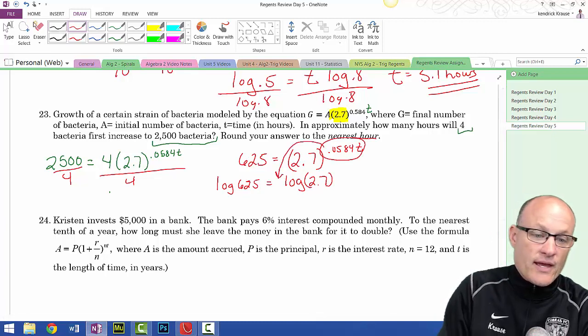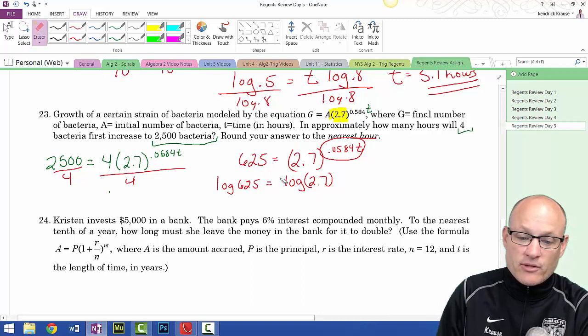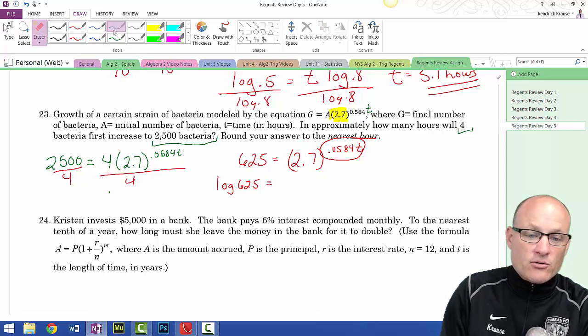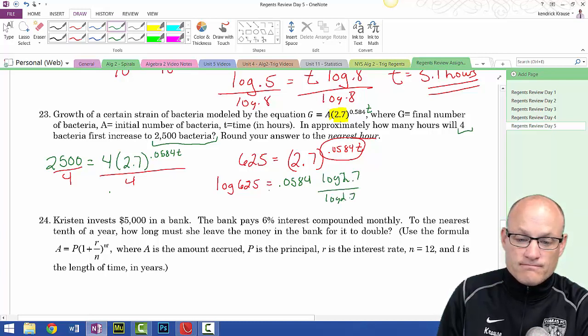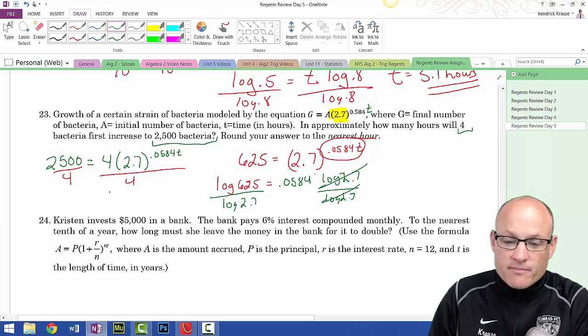I didn't leave myself enough room, so let me do that. So 0.0584 log of 2.7. I will divide by log of 2.7. Oops, I forgot the t.